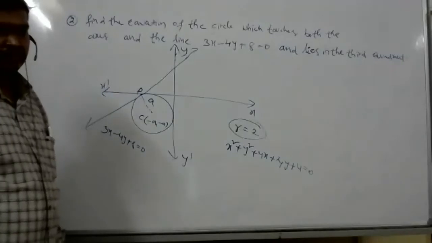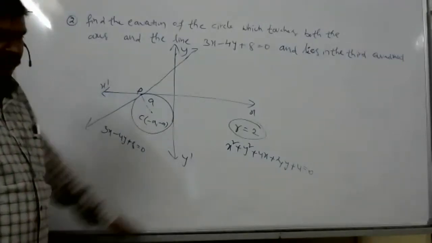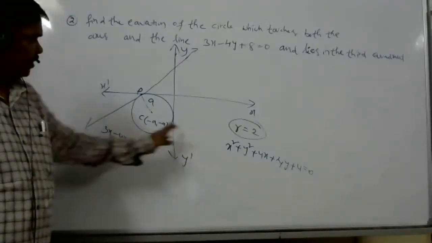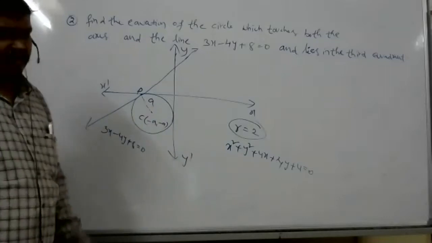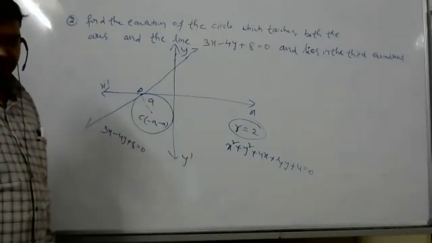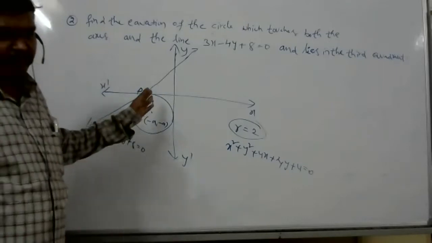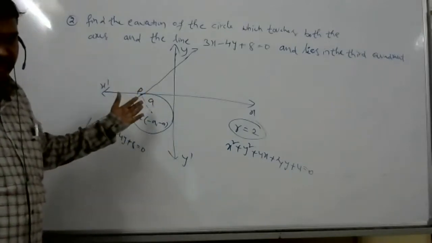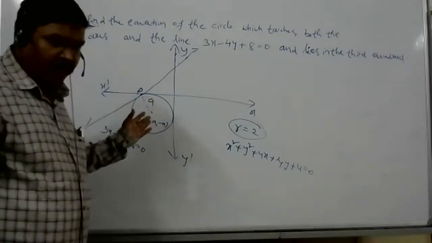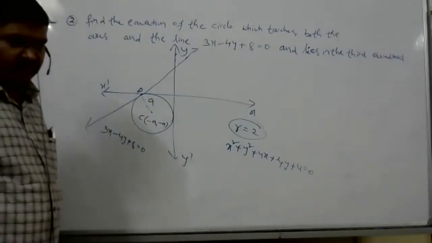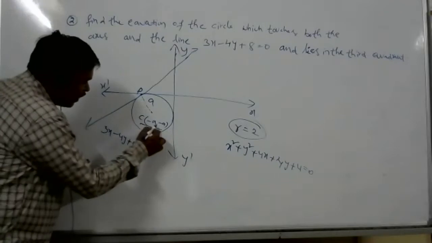I didn't get it. How do we find the radius? CP is equal to R, CP is equal to A. Sir, but then we need to find the distance: AX1 plus BY1 plus C upon under root A square plus B square. Doing that, we will get A. Center we will take as minus A comma A.